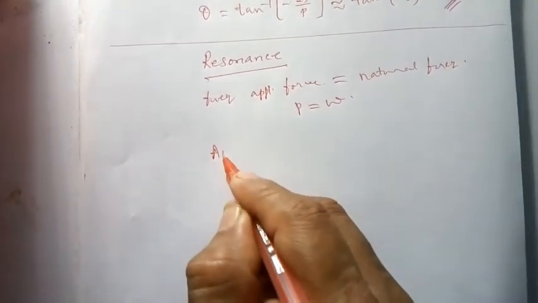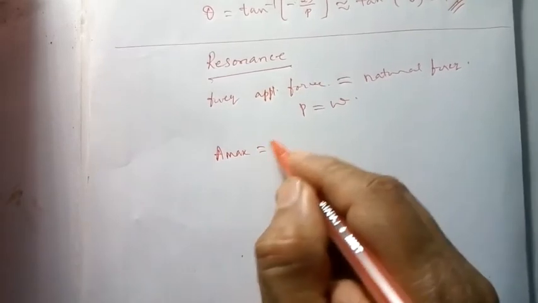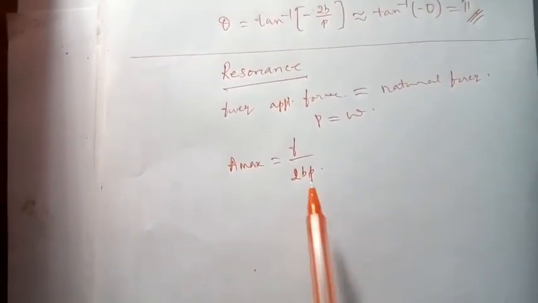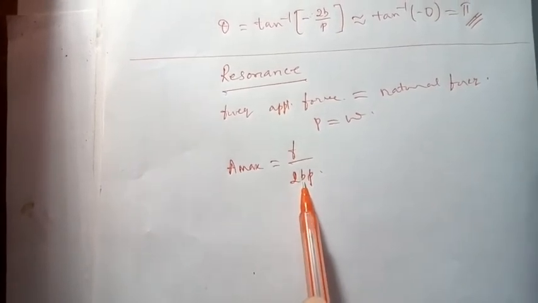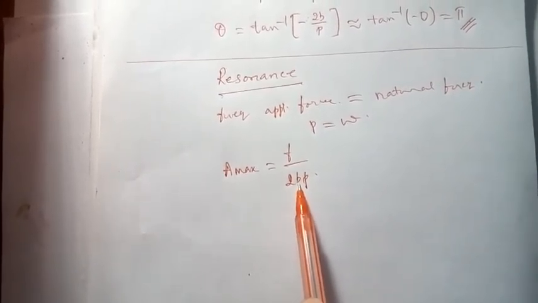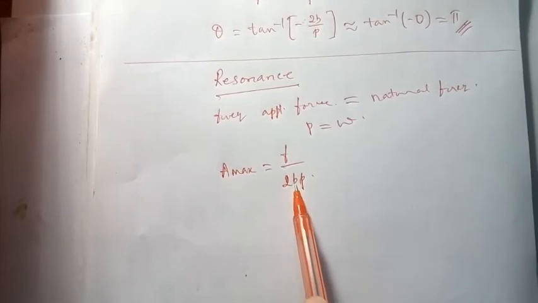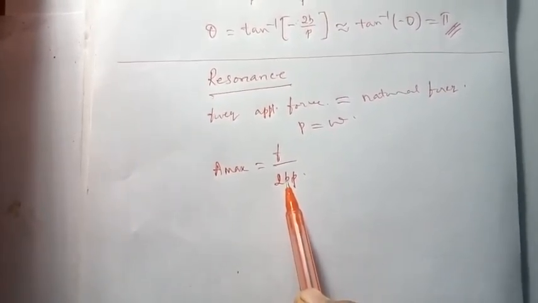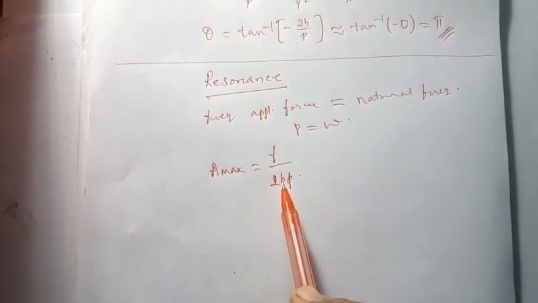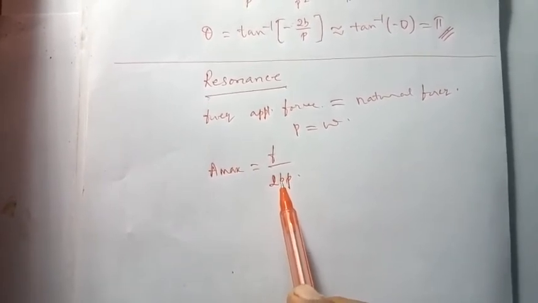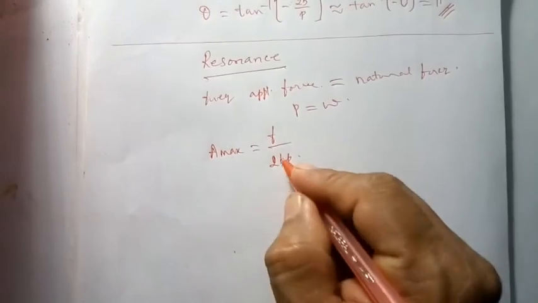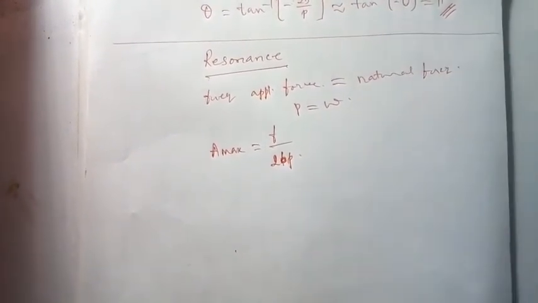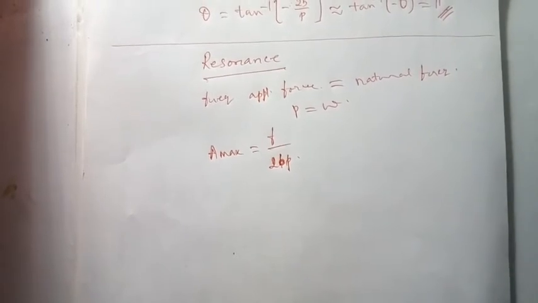So A max is given by F by 2 b omega. So b is important, that is the damping factor. If b is very small, then it has a large maximum amplitude. For the ideal situation, b equal to 0, the maximum amplitude becomes infinity.